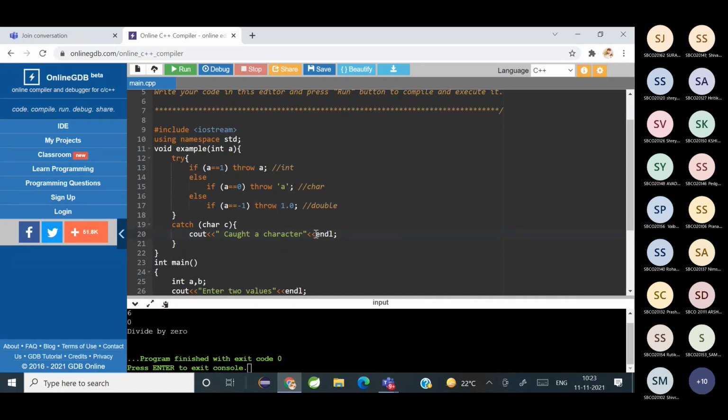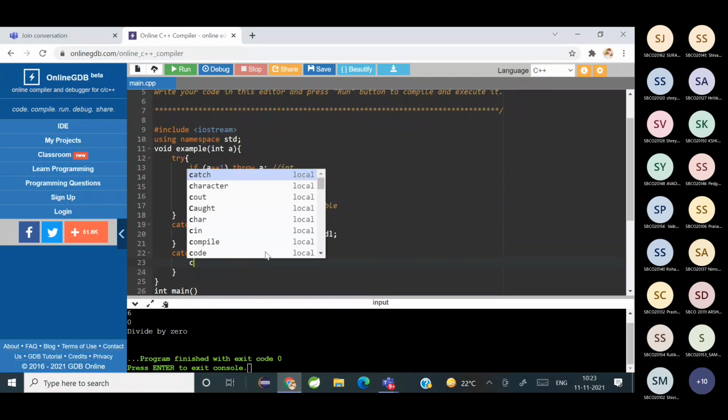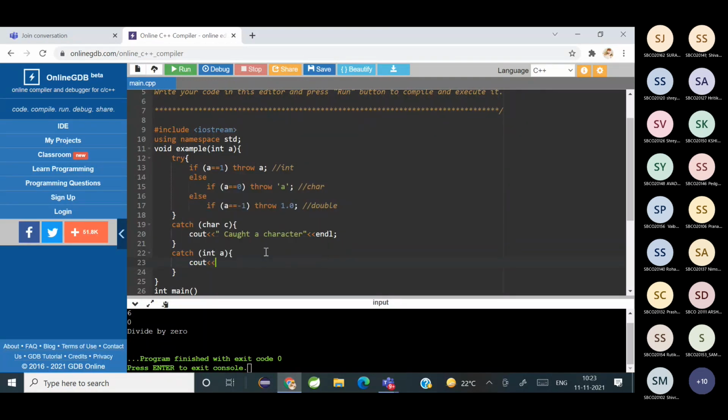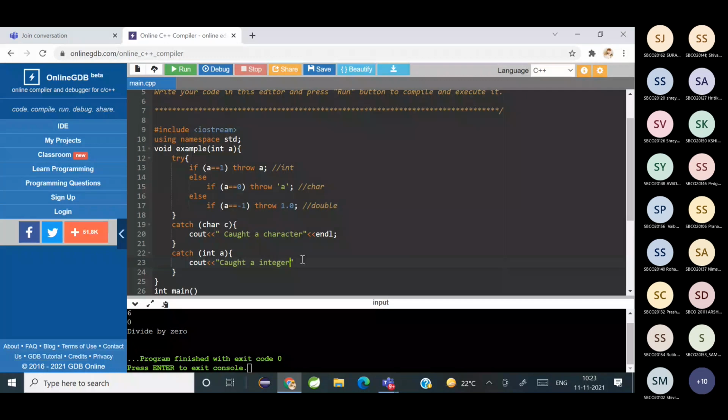And then again another catch statement, int a, cout got an integer.